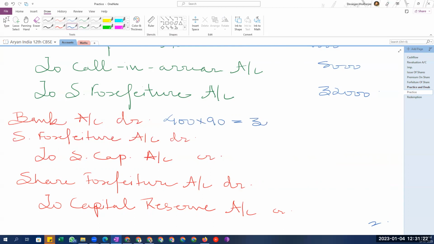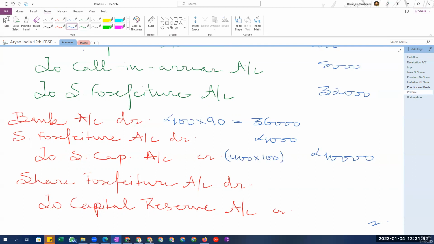Share forfeiture account debit 4,000, to share capital. The forfeiture is needed because we have to fill this gap. And for share capital, it will be 40,000, which is 400 into 100.